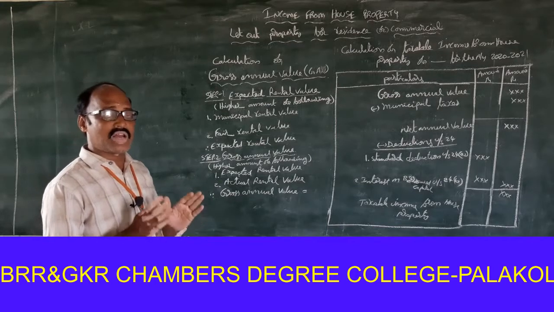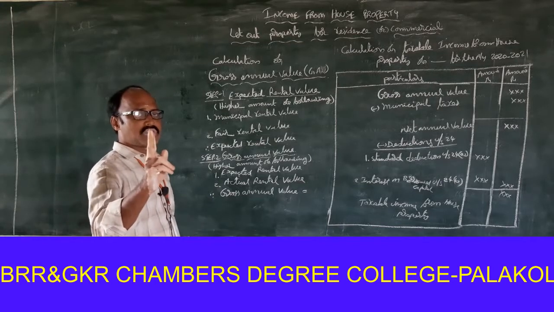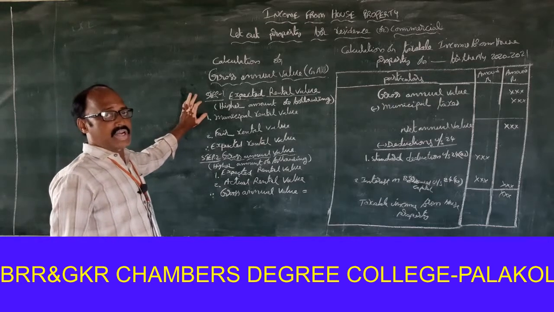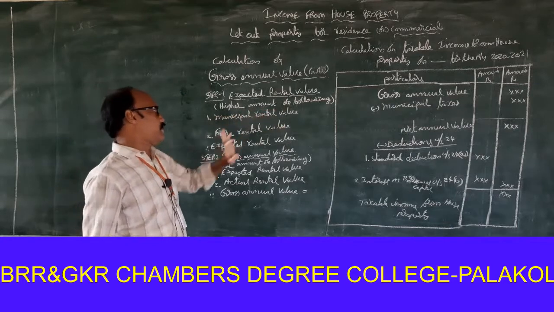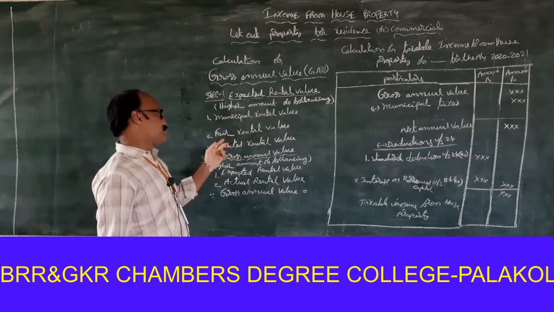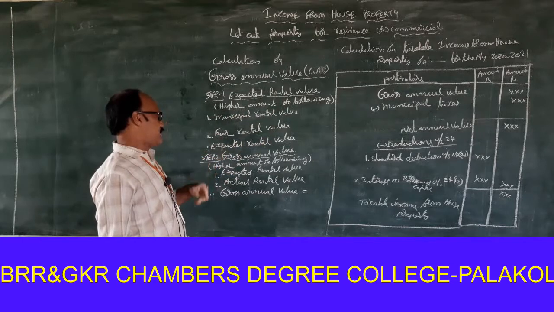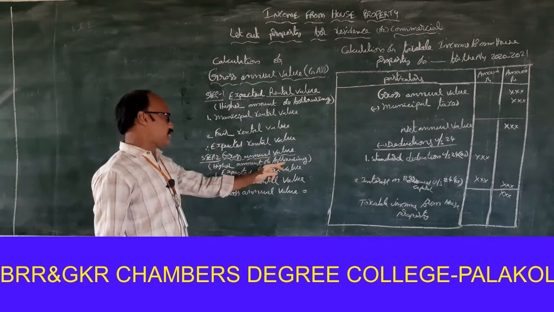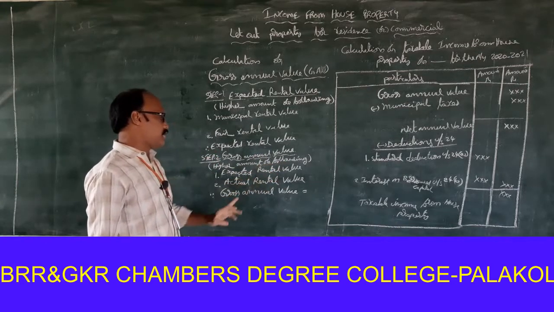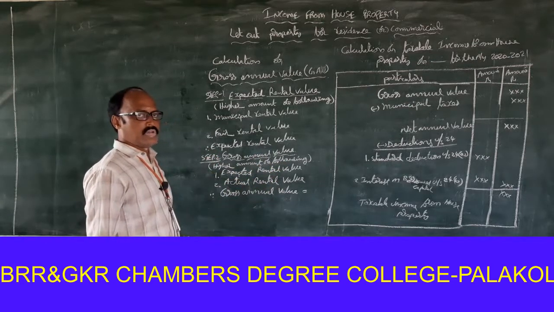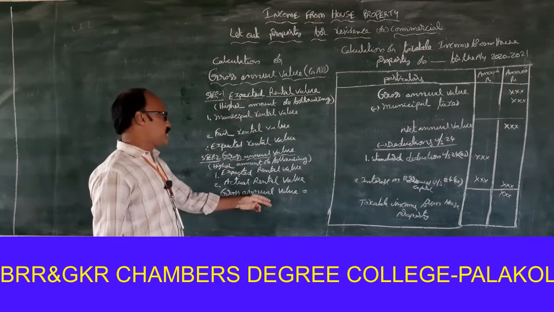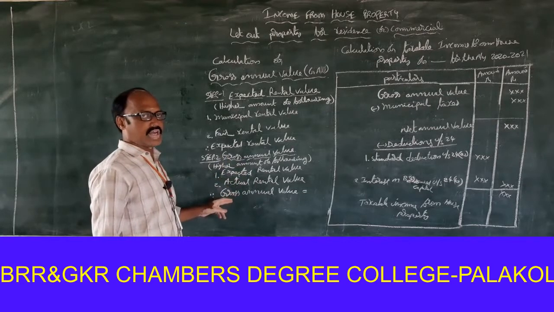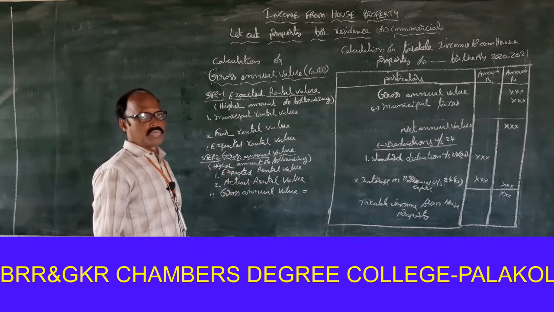Step 1, expected rental value, the higher of municipal rental value and fair rental value. Step 2, gross annual value, the higher of expected rental value and actual rental value. The gross annual value is equal to the higher amount in step 2.